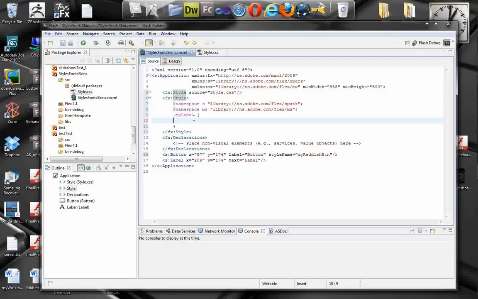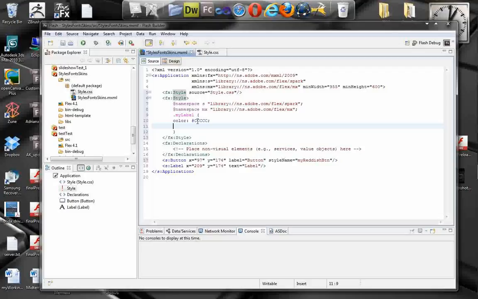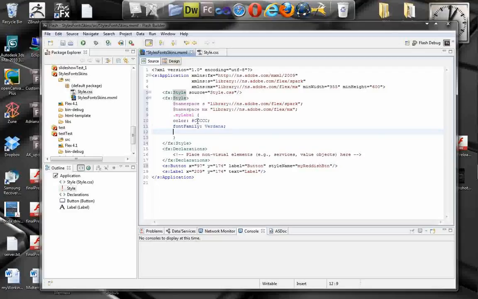The same principle applies for all CSS convention names here. Okay, let's make the label lighter and maybe change the font family to Verdana also, and let's change the font size to 35 pixels.